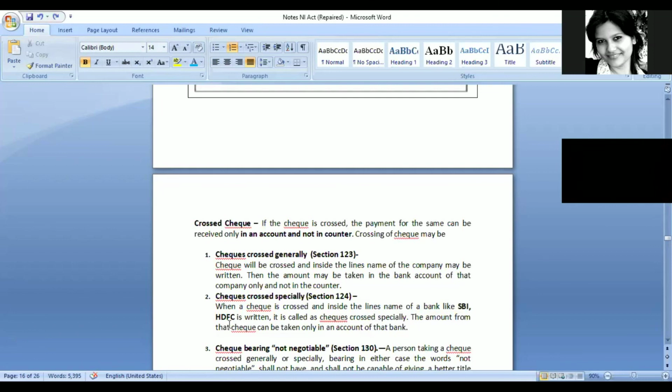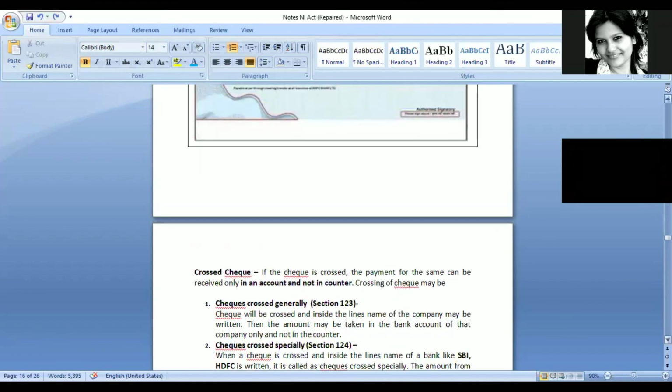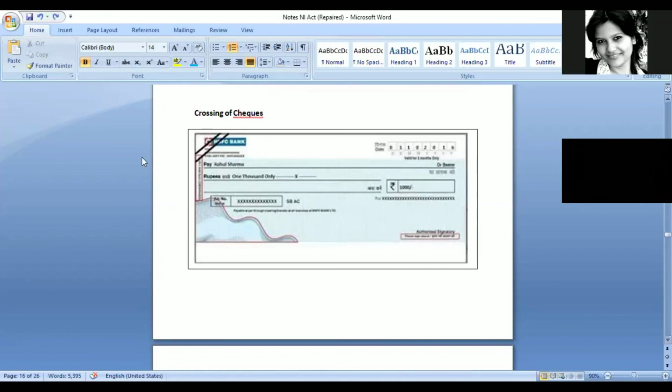And the amount for that particular check can be taken only in an account of that particular bank only. So in these 2 lines, if the person writes SBI, then Rahul Sharma can collect the money only in his bank account that is with SBI Bank. It cannot be in his bank account that is with ICICI Bank.